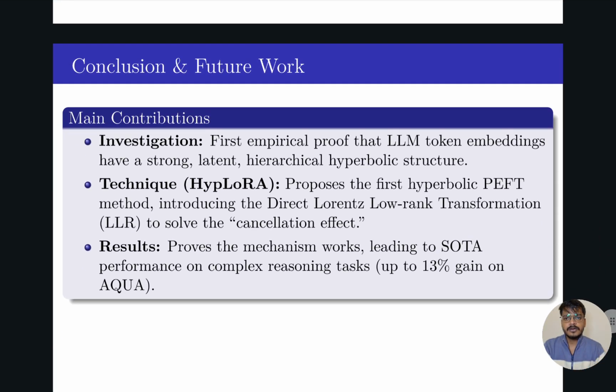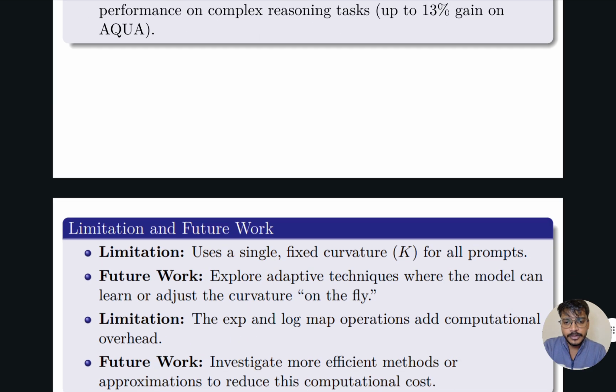Now next the conclusion. So the investigation gives first empirical proof that LLM token embeddings have a strong latent hierarchical hyperbolic structure. Next, Hive LoRa proposes the first hyperbolic parameter efficient fine tuning method, introducing the direct Lorentz low rank transformation to solve the cancellation effect. It proves the mechanism works, leading to stronger performance on complex reasoning tasks, up to 13% gain on AQUA.